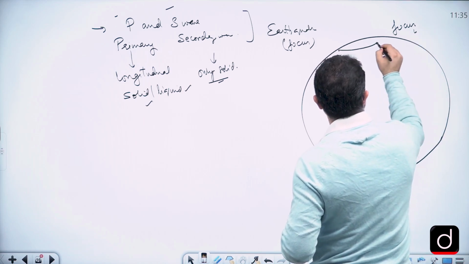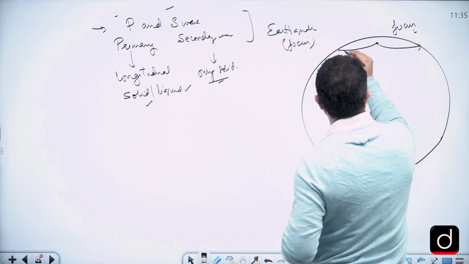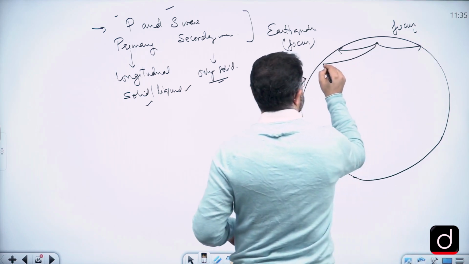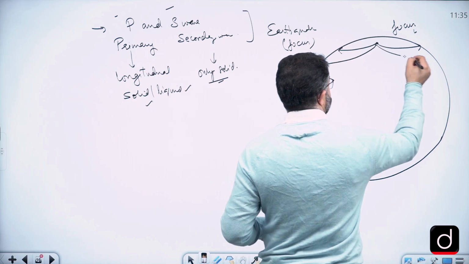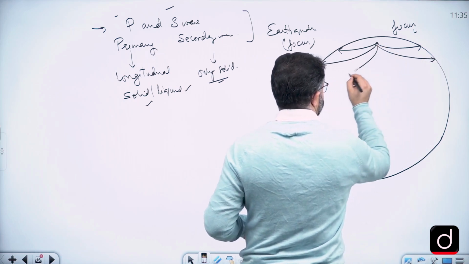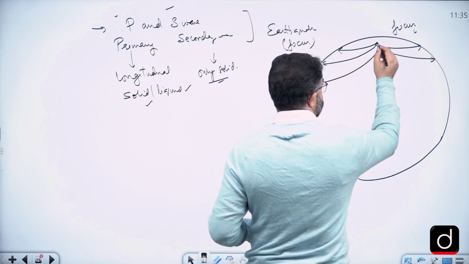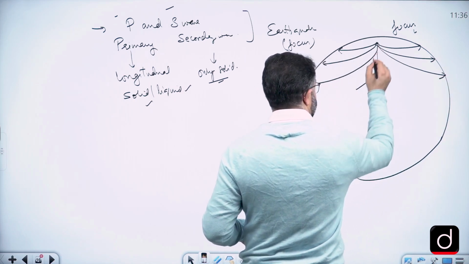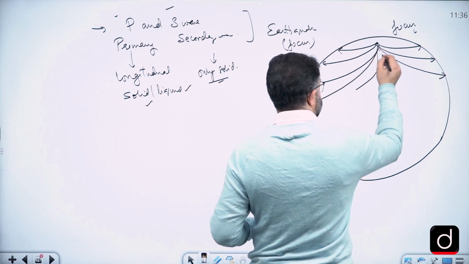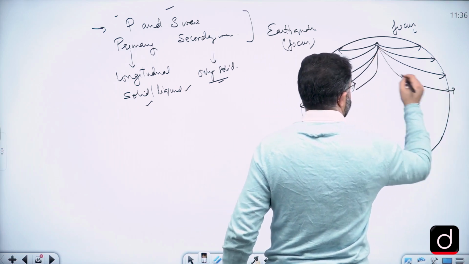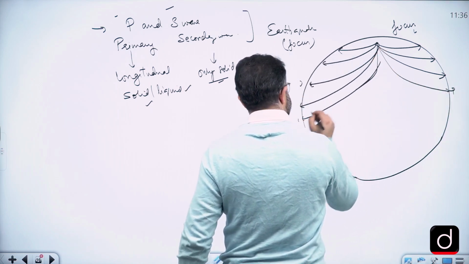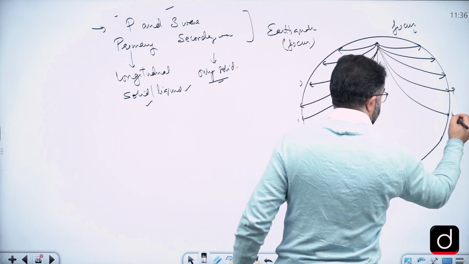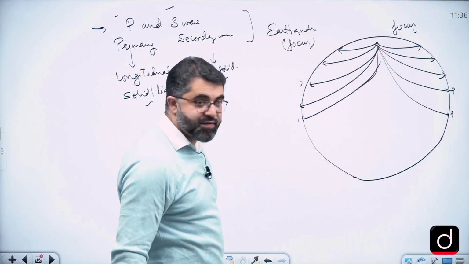From there you will see these waves reaching the other end, recognized by the seismometers. These are the P waves and S waves.